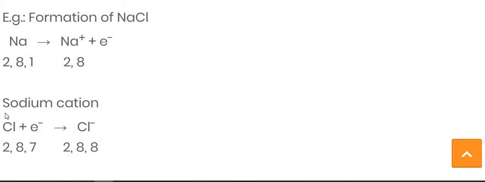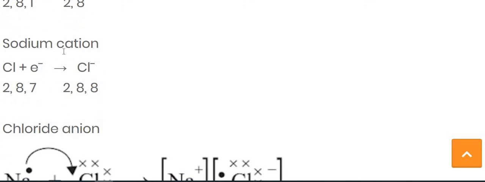While in the case of a non-metal, we have the example of Cl. The Cl configuration is 2,8,7. So for the completion of the outer orbit, it gains one electron. Here you can see, after it gets the new configuration of 2,8,8, it becomes an anion. Means the chloride is an anion while the sodium is a cation.